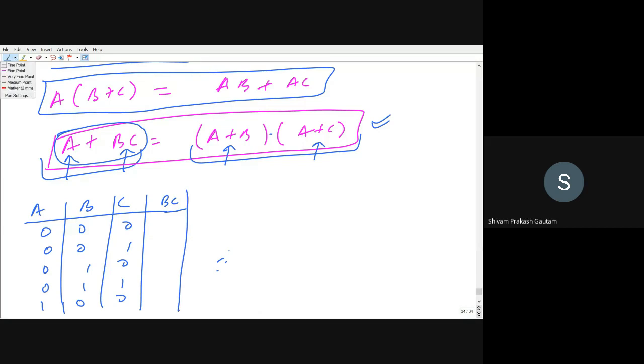Just see, B multiplied by C means I'm multiplying these two columns. So 0 into 0 will be 0, 0 into 1 will be 0, 1 into 1 will be 1, and 0. Now we will be having A plus BC.